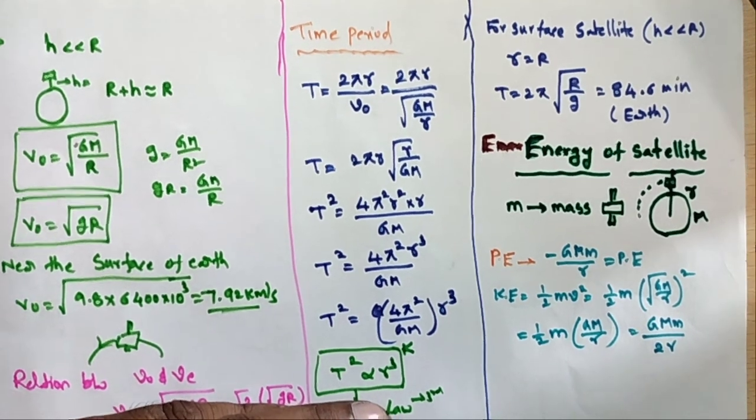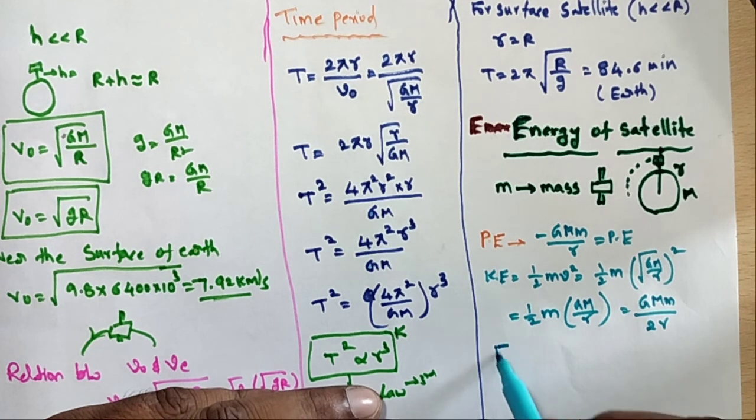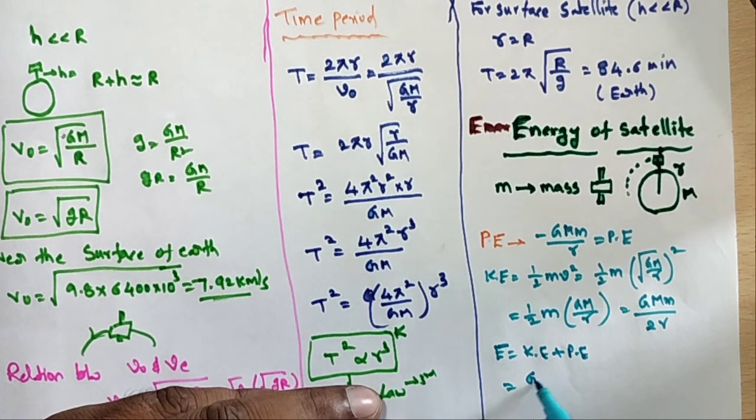So the total energy of the satellite E is equal to kinetic energy plus potential energy. So the kinetic energy is G capital M small m by 2r, plus the potential energy, minus G capital M small m by r.